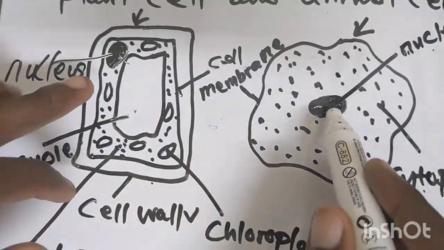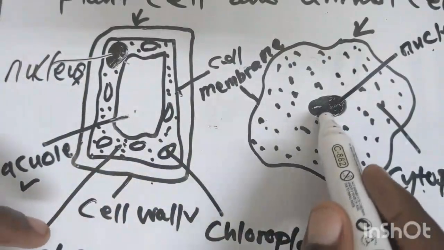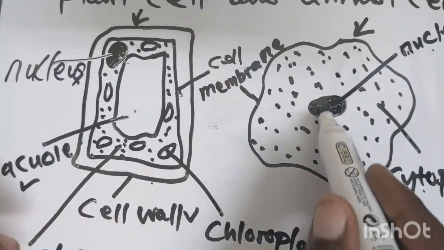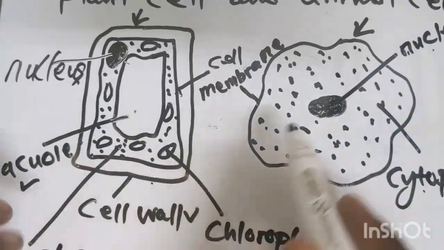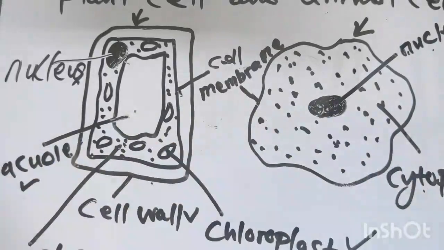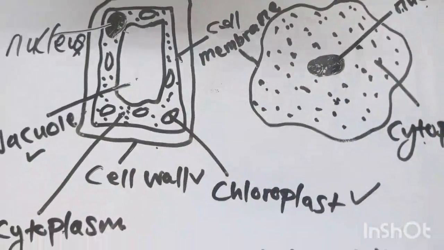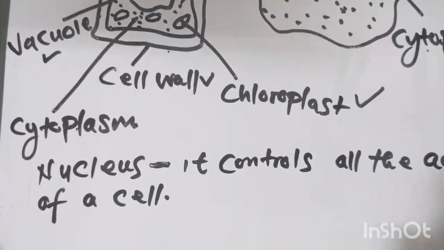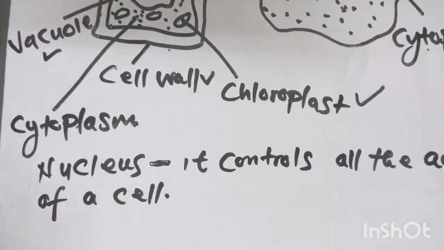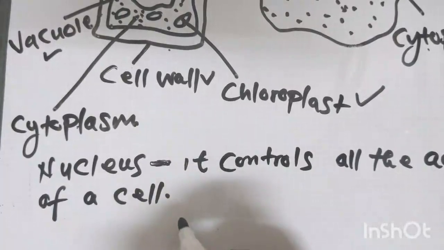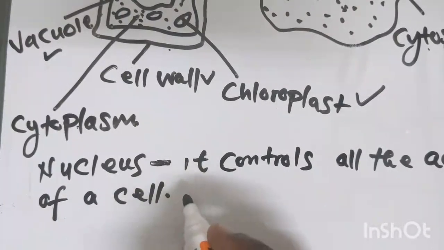Even a plant cell has a nucleus, and even an animal cell has a nucleus. This part is the most important because it controls all the activities that happen in a cell. Apart from that, the nucleus also stores genetic information on the threads of the DNA.